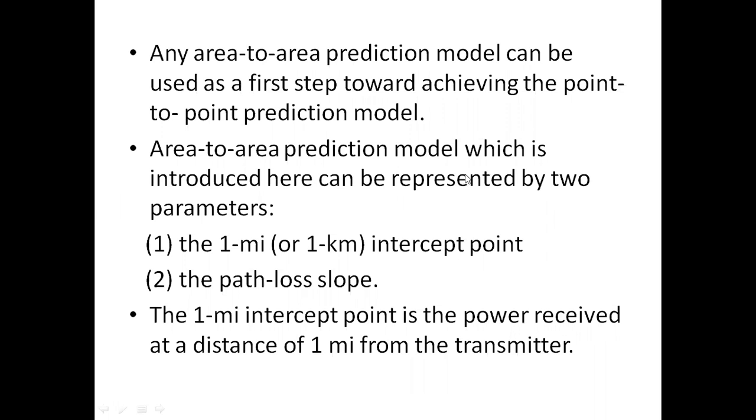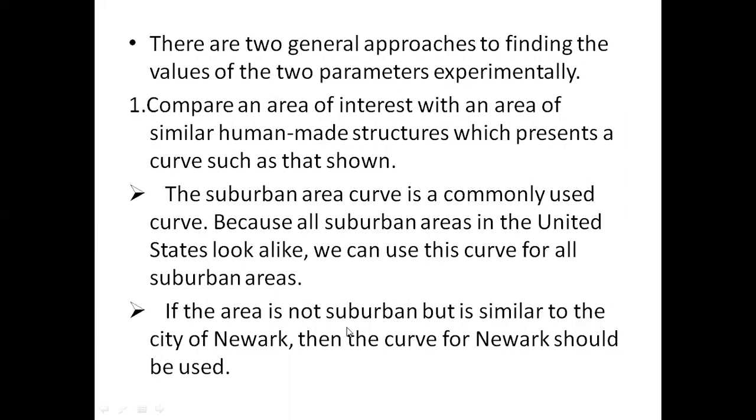The area to area prediction model is represented by two parameters. First one, 1 mile intercept. Second one, path loss width. So 1 mile intercept means the power received at a distance of 1 mile from the transmitter. Okay. What is the power? What is the signal strength after 1 mile? That represents the 1 mile intercept. Okay. So to find out this 1 mile intercept point, we are following these two parameters.